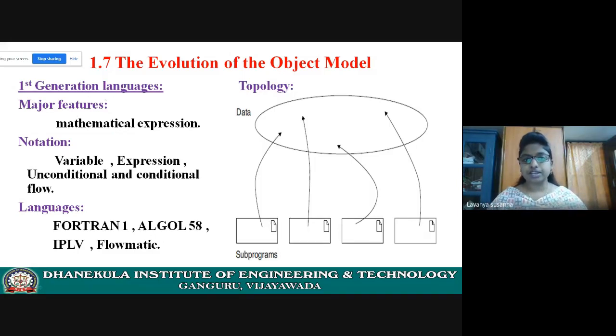First generation high level language. This generation of high level language is used to solve only mathematical problems. For example, if you want to find the area of a circle, you will use this formula: area equals pi r square, pi into r into r.